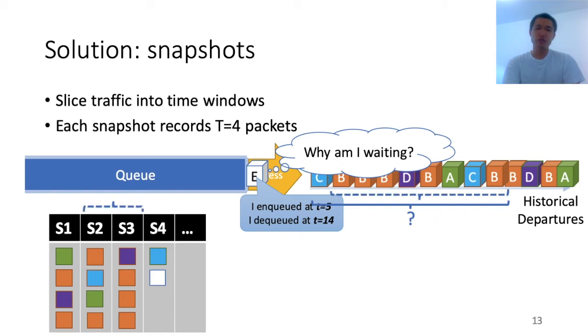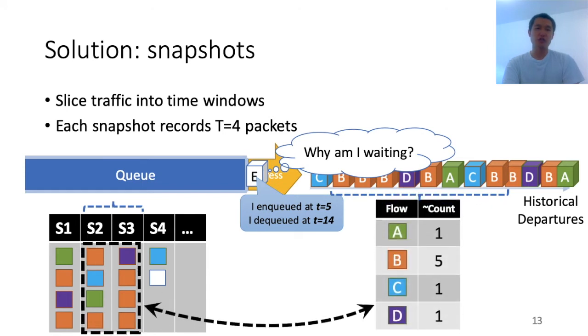By looking at snapshot 2 and snapshot 3, we kind of captured what these packets are. By looking at these 2 snapshots, we recovered an approximate count for the size of the flow inside the queue while packet E was waiting. By looking at these approximate count numbers, we can figure out that flow B was a majority of the packets there, so flow B was probably causing trouble. So maybe we can take some action to immediately suppress flow B from continuing to burst and contributing to queuing delays.